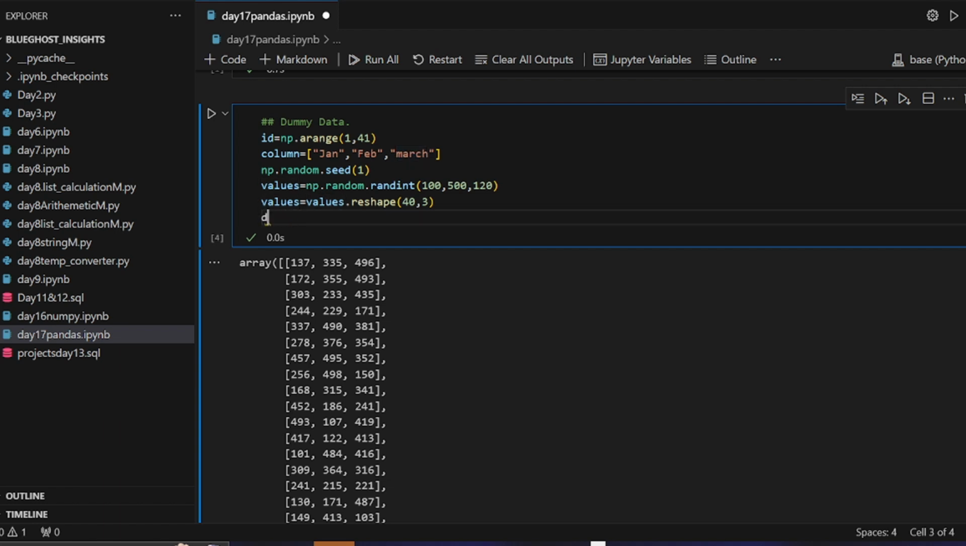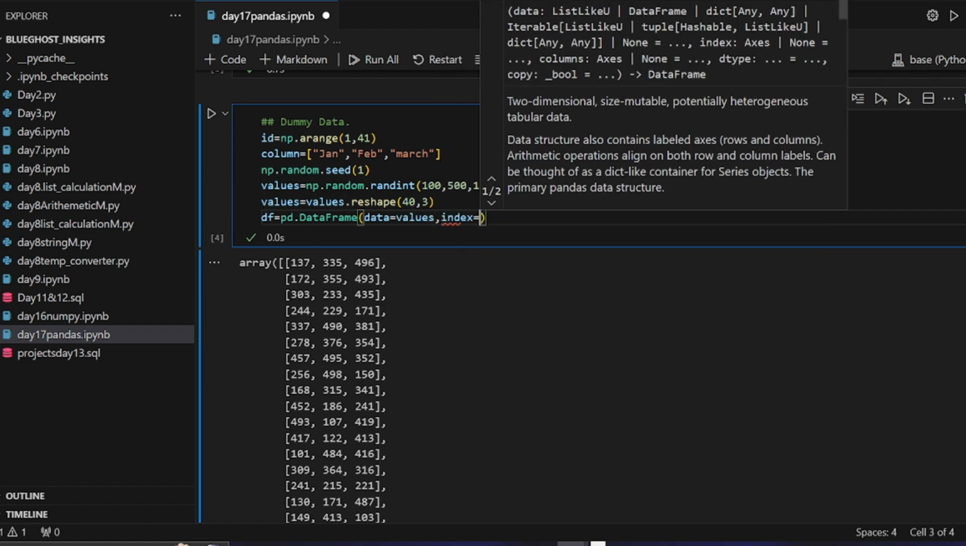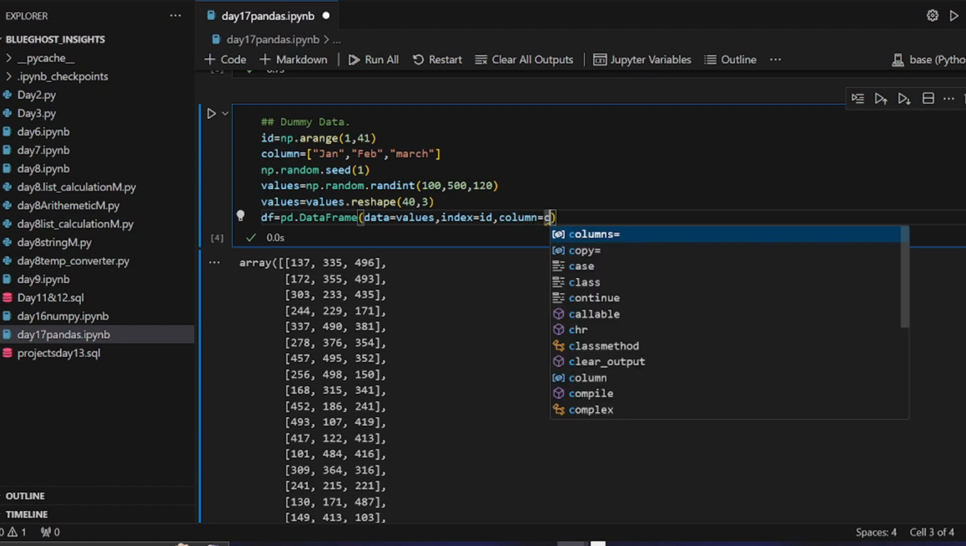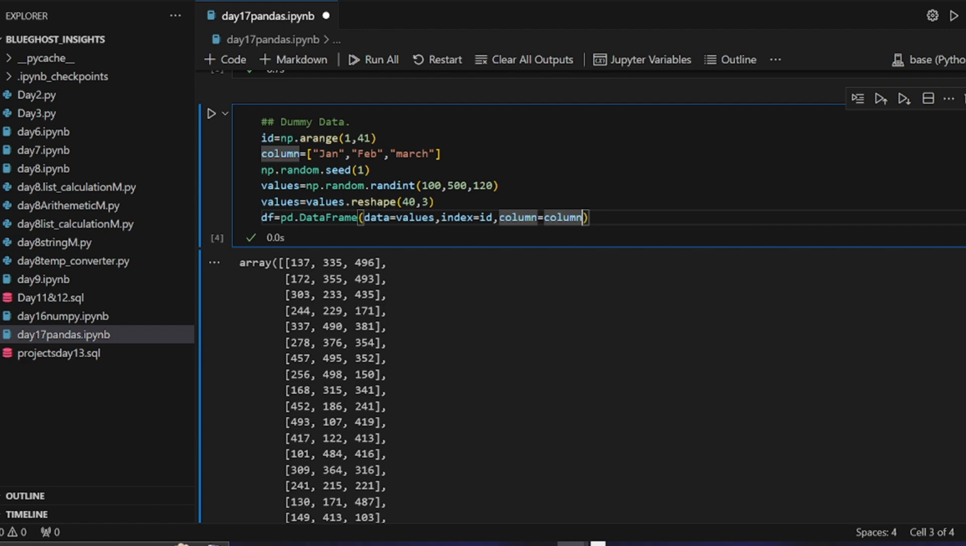So we're going to say df, which is known as data frame, and we'll say pd.DataFrame. Then inside of the data frame, what is the data? The data contains the values, the thing that's inside of that table. The data is the values, followed by index. What is the index? The index is the ID. It's going to ask you for the column. What is the column? It's going to ask you for the columns. So the columns is known as the column. So make sure you put an S here.